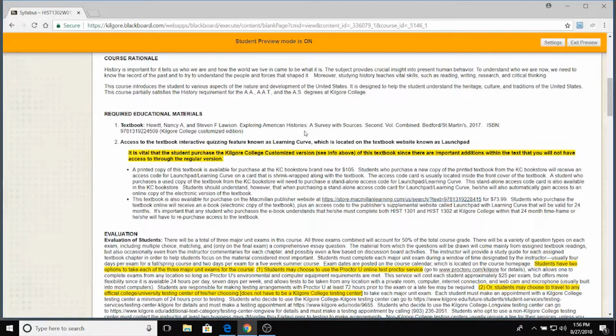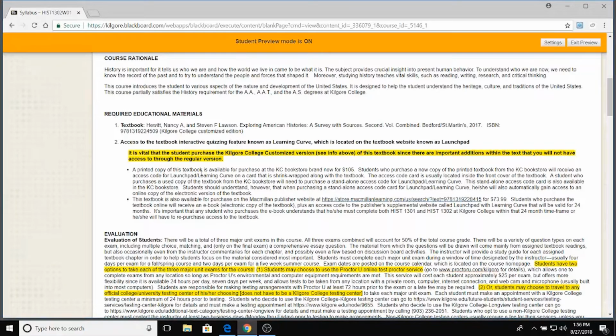It's very important that you use this edition. It's a Kilgore College customized edition. It's a different edition than we've had in past years, even though the textbook title is the same. It's vital that you get this new edition of the textbook. So as you can see, not only do you need the textbook, but you need access to this interactive quizzing feature known as Learning Curve that comes on the textbook website.